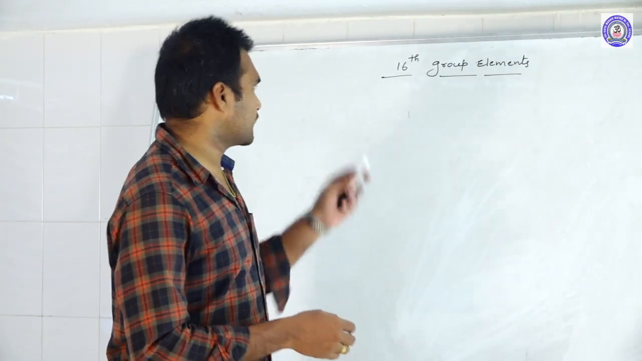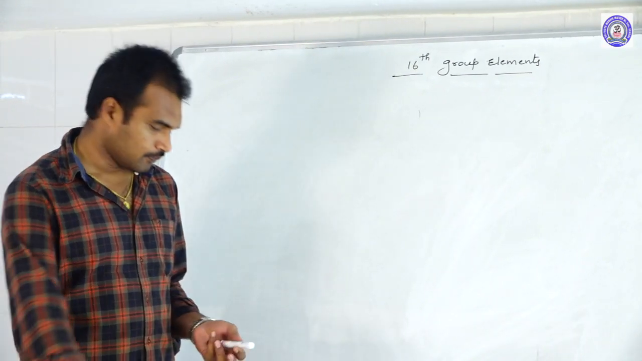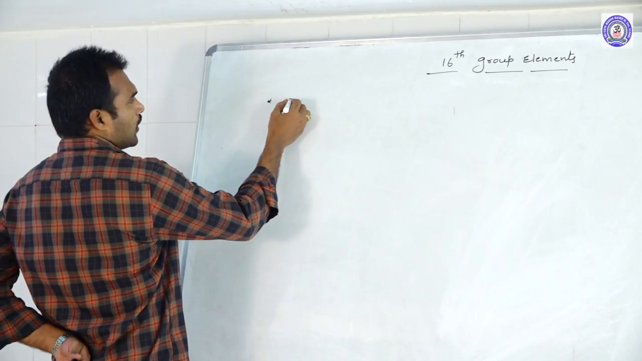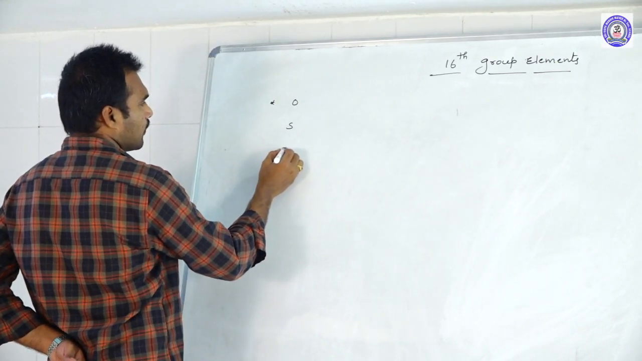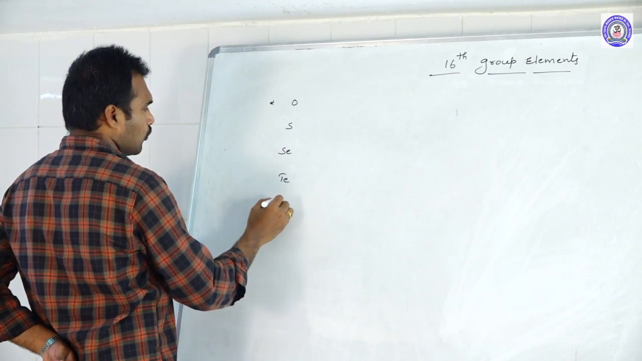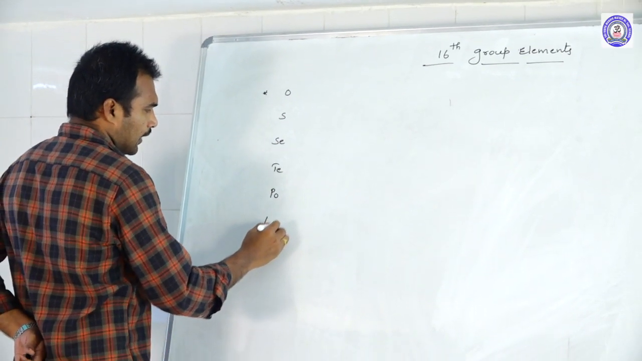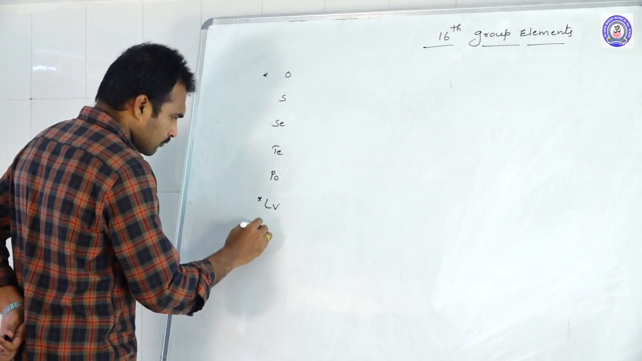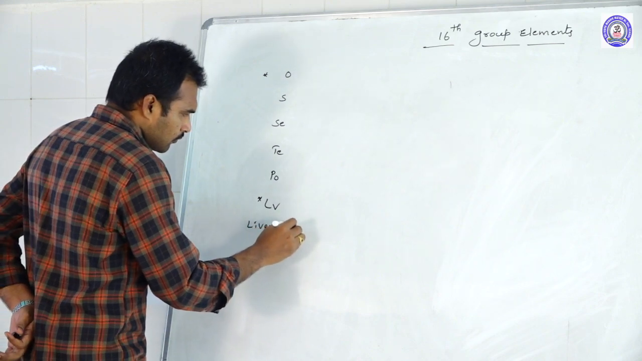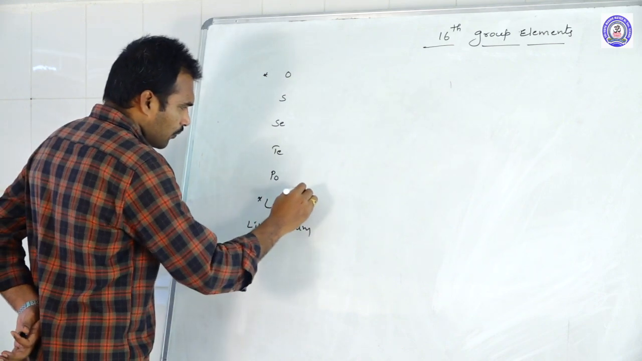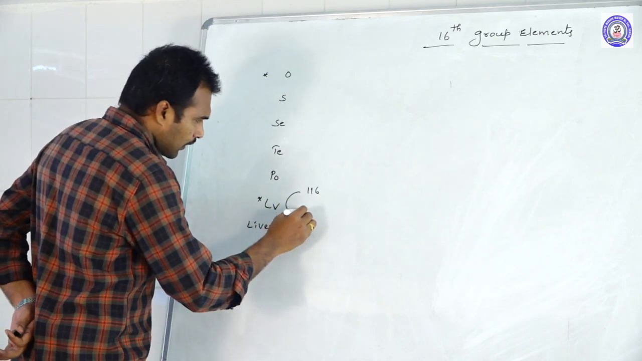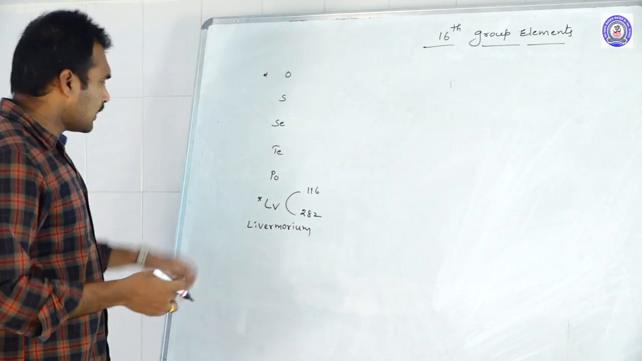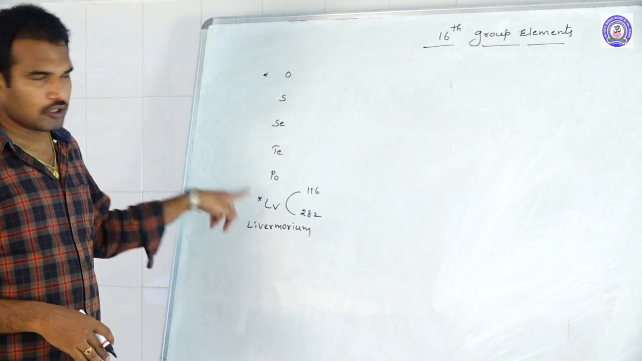So today we are going to discuss 16th group elements of class 12th. What are the elements that come under this 16th group? As we know, oxygen, sulfur, selenium, tellurium, polonium, and livermorium. The newly introduced element, livermorium, has atomic number 116 and mass number 282. It is a synthetically introduced element.